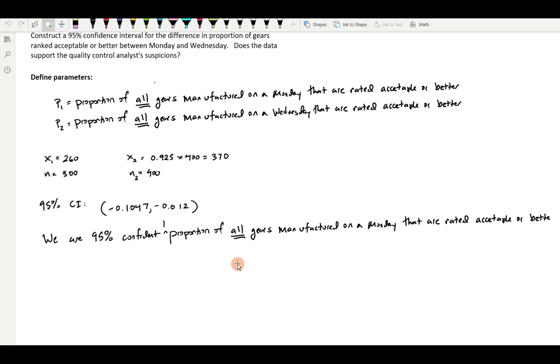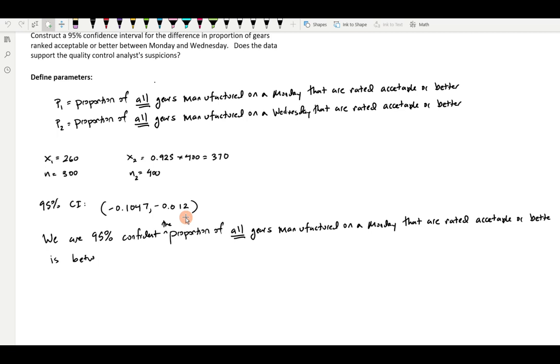Let's do that real quick. 0.925 times 400 gives me 370. There were 370 gears ranked acceptable on Wednesday out of the 400. So our sample size is 400 and our successes are 370.